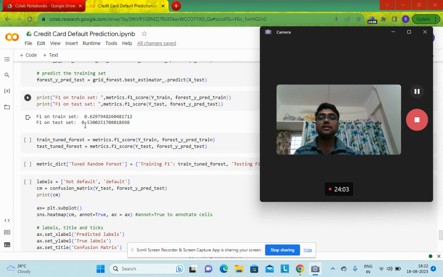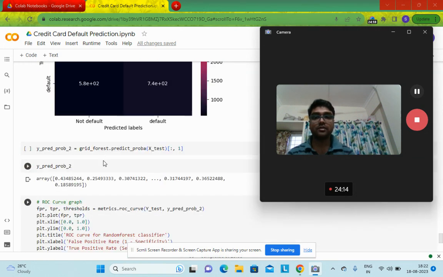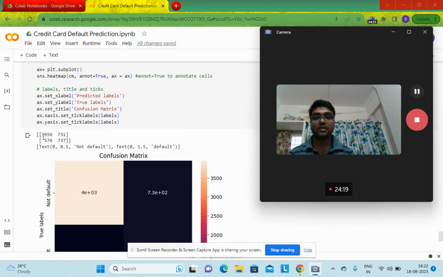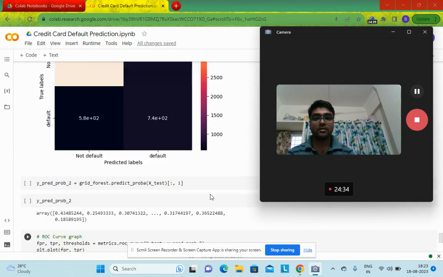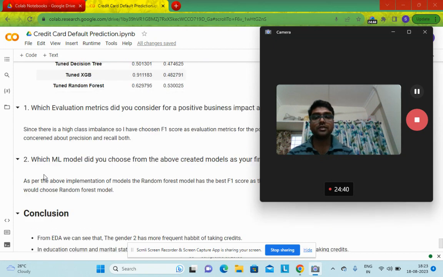So we can consider this test data F1 score, at least for this particular algorithm, and we can accept this algorithm at least. Then again I have checked the confusion matrix. Here you can see 3956 records have been determined correctly, and these 576 and 731 are predicted incorrectly. These are the records, which is not bad at all. And again I have checked the ROC AUC curve, it is also good.